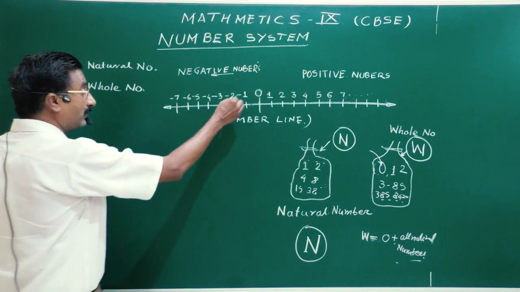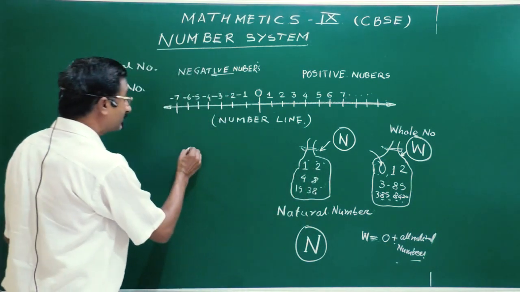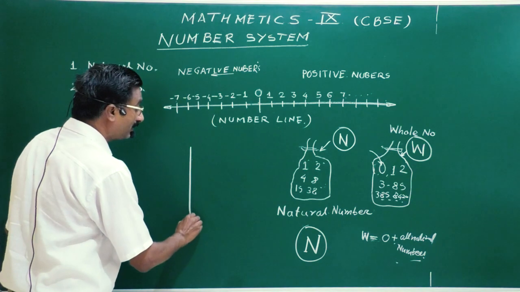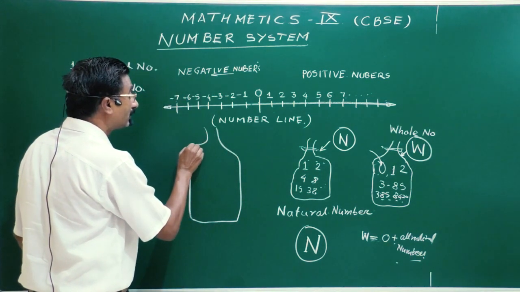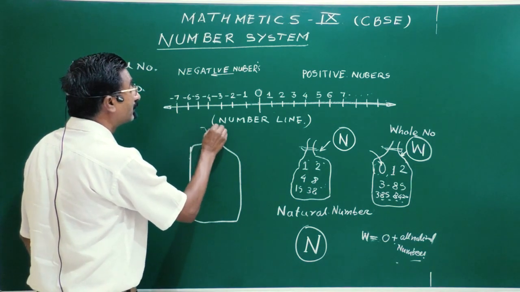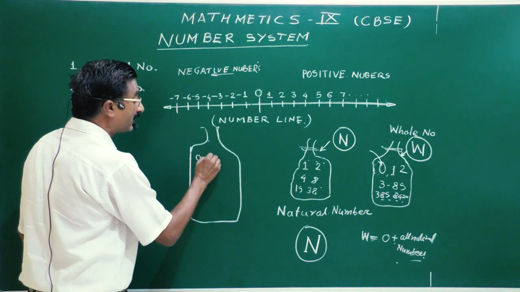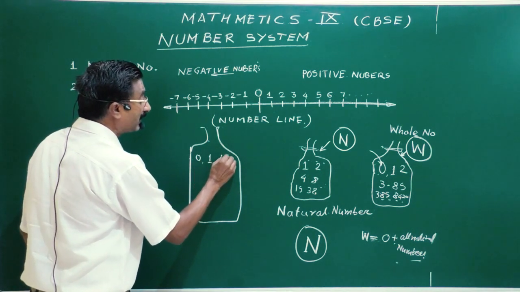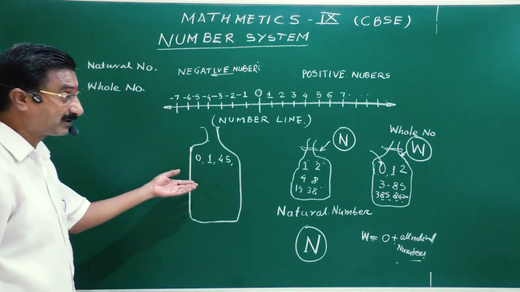Now, -1, -2. The third time, he collected all the numbers: say 0, 1, 45, all the numbers.